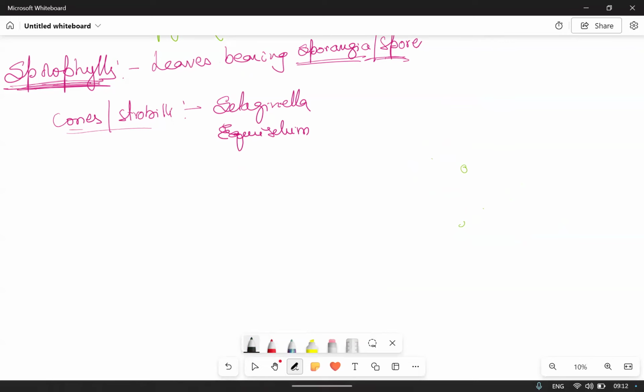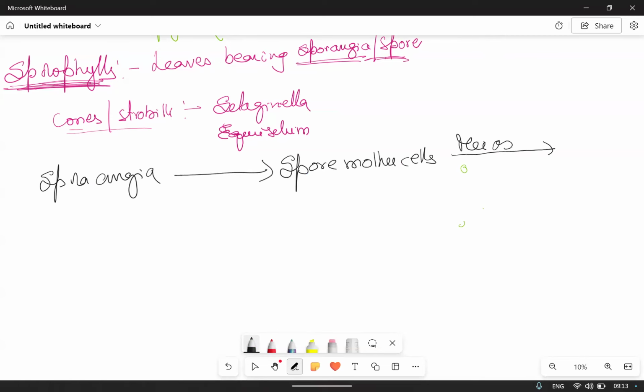So, sporangia consist of spore mother cells. They undergo meiosis and form the gametophyte.